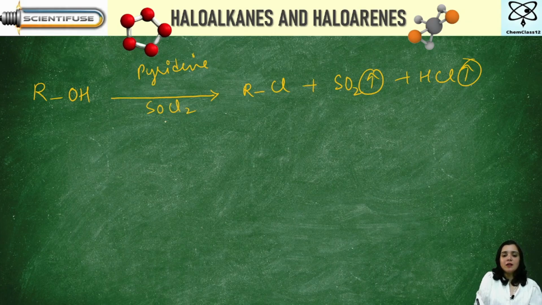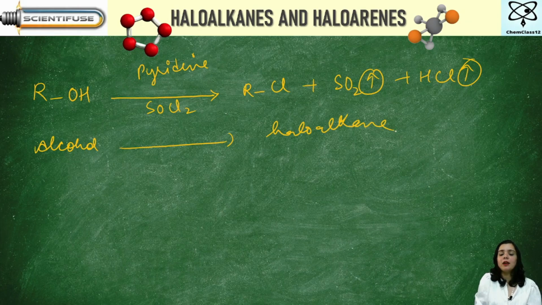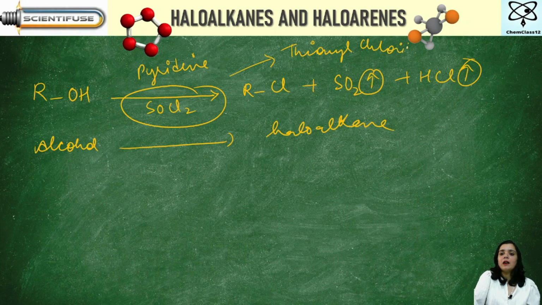Now here also, what am I trying to do? I'm trying to convert alcohol into haloalkane. See, this is the most important reaction, so pay attention. What is this SOCl2? This SOCl2 is your thionyl chloride. How is this reaction done? See, the reaction is done like this.